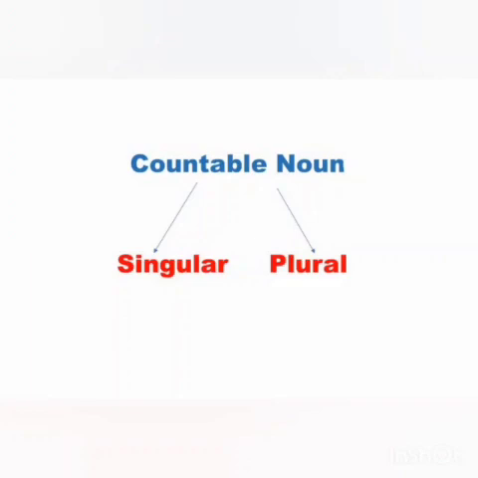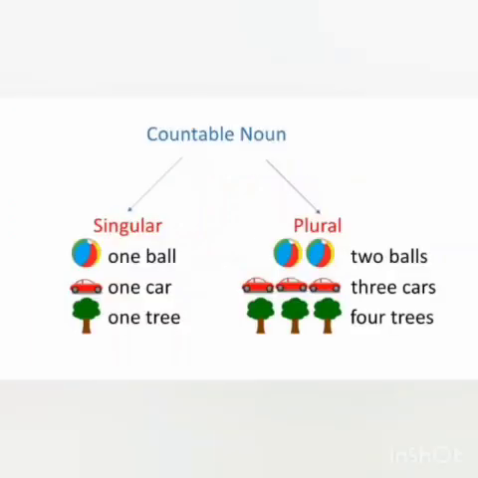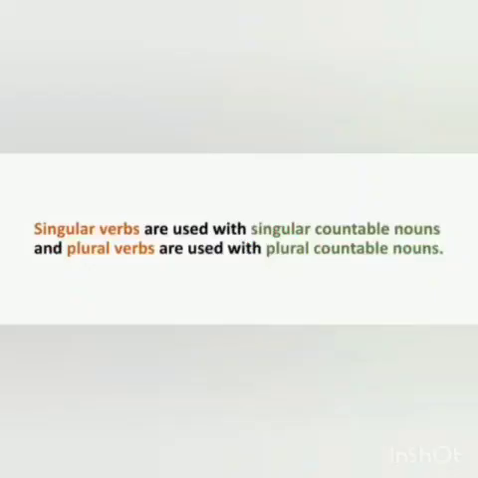Singular form means one ball, one car, one tree. Means only one. Plural form means two balls, three cars, four trees. Means more than one. So these are the different examples of singular and plural forms of countable noun.